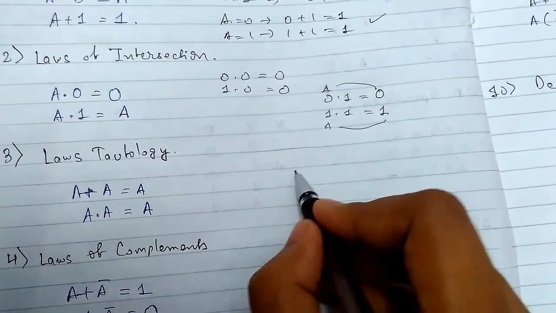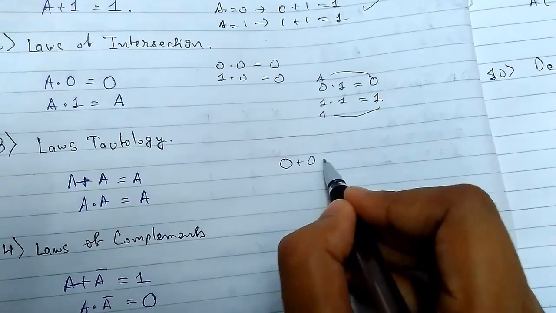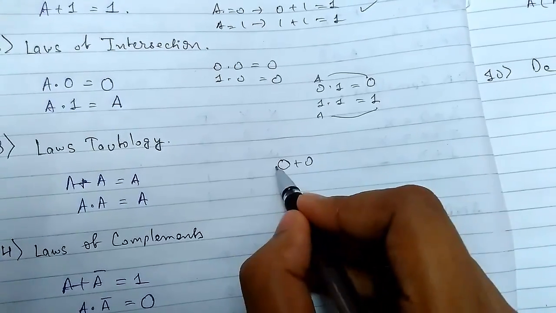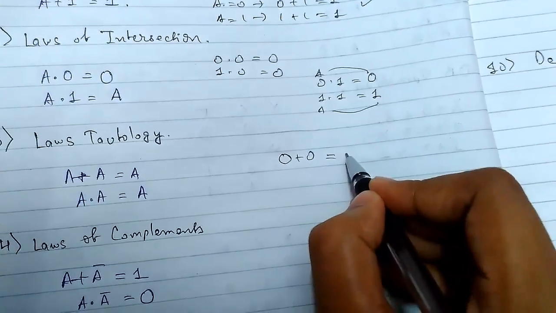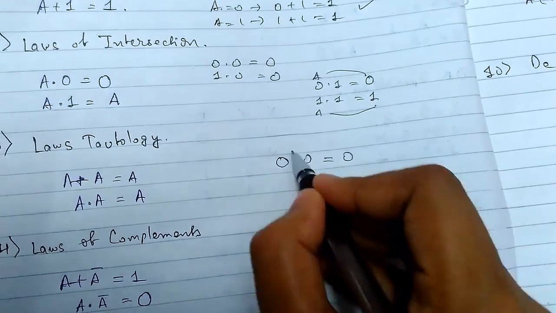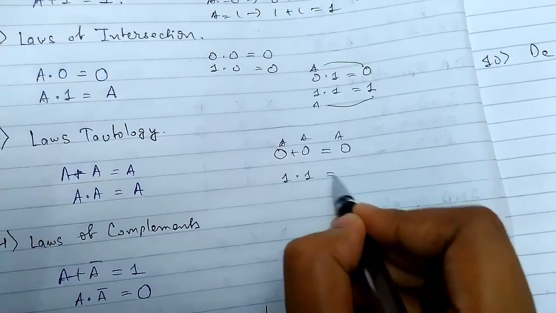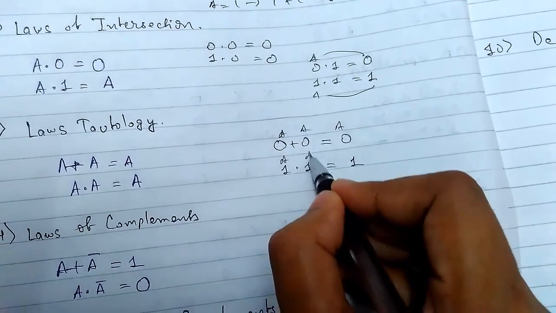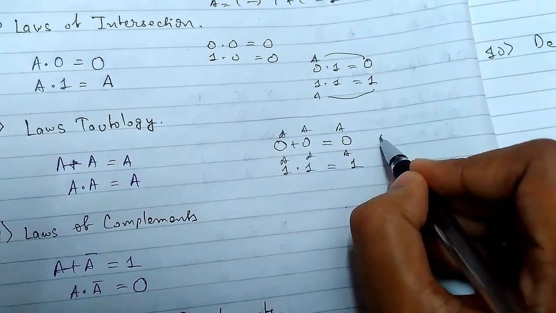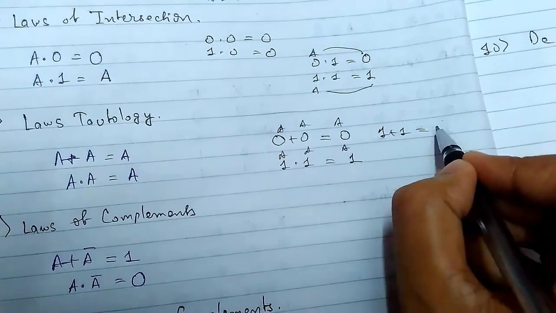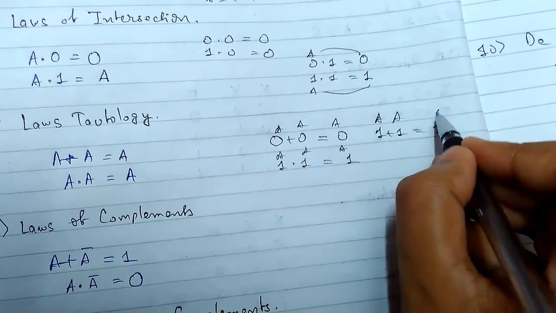Now the laws of tautology. 0 plus 0 is 0, that is A, and this is also A. If A is 1, 1 dot 1 is 1, so A. We can do the other also, like 1 plus 1 equals 1, A and A.